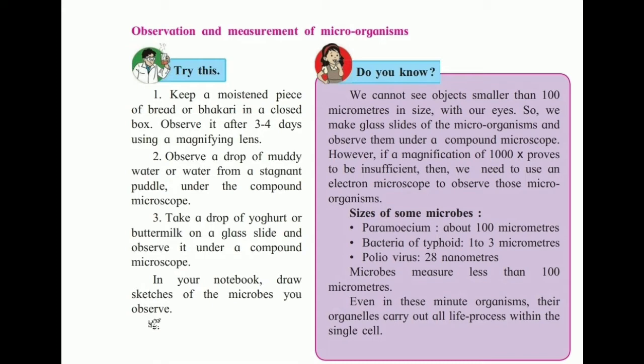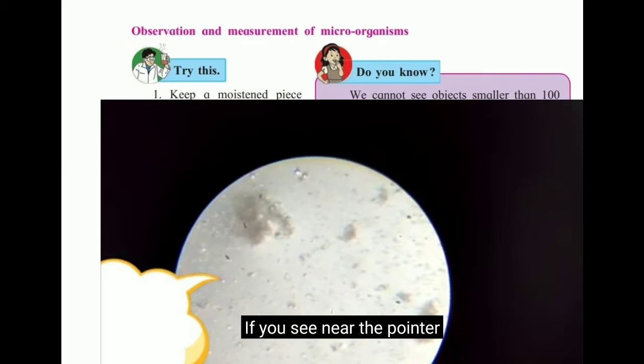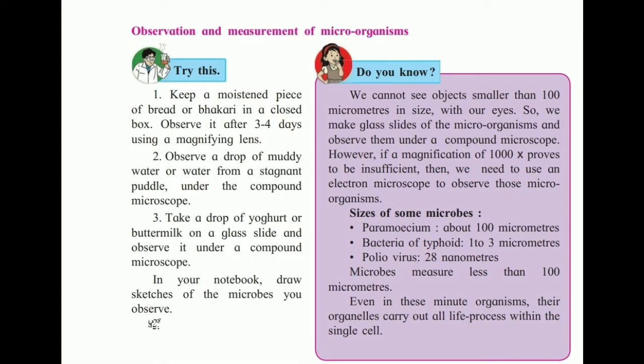Now there is a second activity. Observe a drop of muddy water or water from a stagnant puddle under the microscope. In that sample we see a variety of microorganisms. Then take a drop of yogurt or buttermilk. In this drop of buttermilk, when we observe it under the microscope, we see bacteria. Which type of bacteria are they? Lactobacillus. This is a sample of curd under the microscope. These tiny organisms are bacteria, and they can be seen near that pointer.